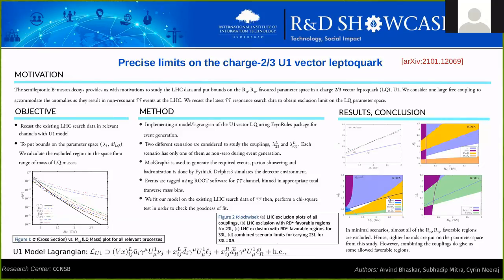Then you get the exclusion limits, the lines change a little bit, and you can see R_D star is completely and well accommodated in the allowed region. So what we can conclude is that in the minimal scenarios, where we select only one coupling as 1 and the other as 0, almost all of the R_D star favorable regions are excluded except for a small case in 33L. But when you combine the parameter space, even for a small value like 0.5 for one lambda, you can actually get allowed favorable regions.